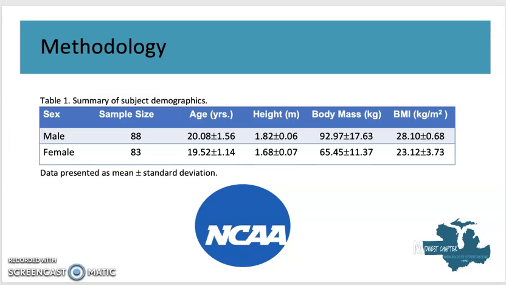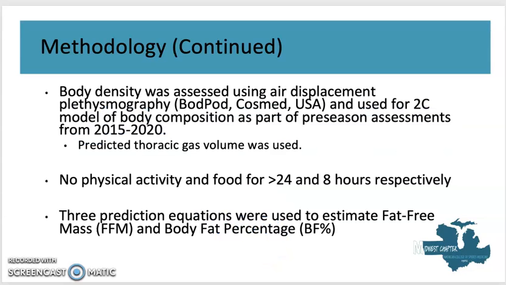So for our methods, we had 88 male Division III athletes and 83 female Division III athletes come in for preseason testing for body composition. The data represents the mean age, height, body mass, and BMI, plus or minus the standard deviation.